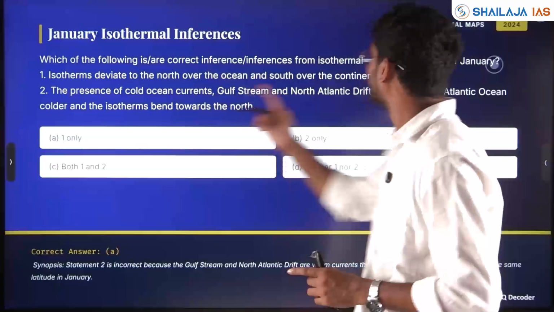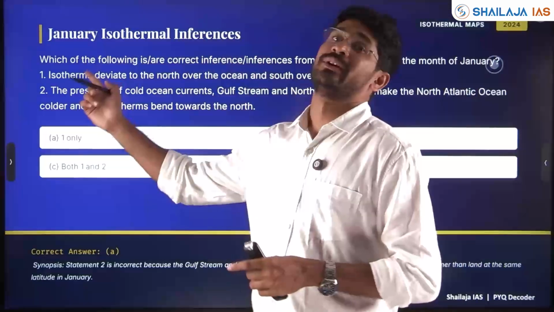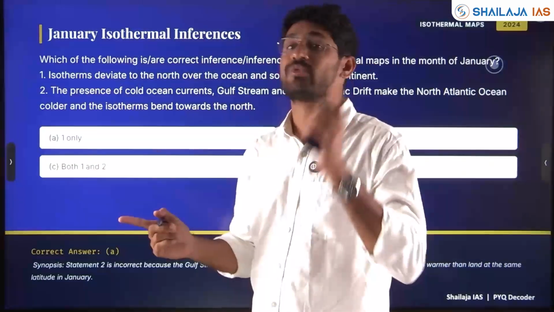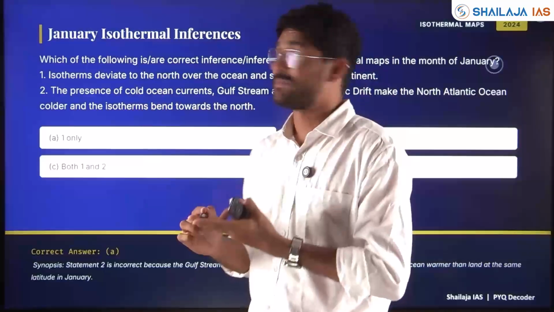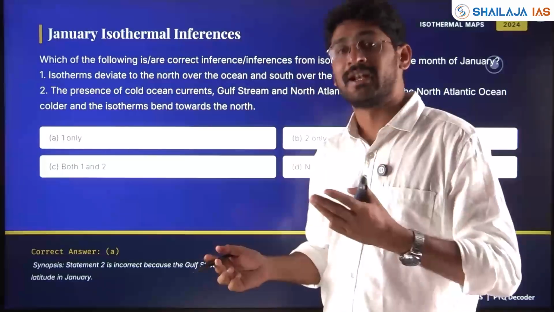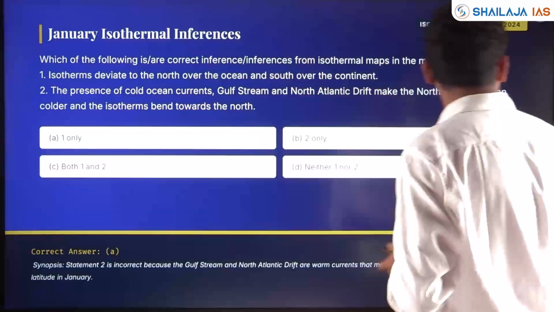Again, with respect to isotherm, my friends, asked in 24, isotherm asked in 2025. Themes do get repeated. See, here is the live example. Heat budget, atmospheric layers, isotherm. These three concepts were asked in 24, and again asked in 2025.